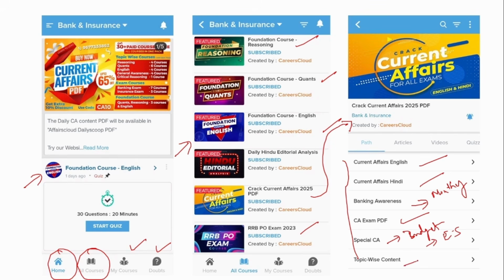And this is topic wise content where the news related to a specific topic will be combined together and provided to you. For example, all the appointments in that particular month will be combined together in a specific place. And similarly, in case of banking, economic news, all will be combined together.